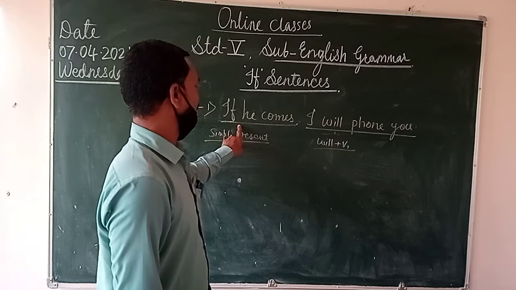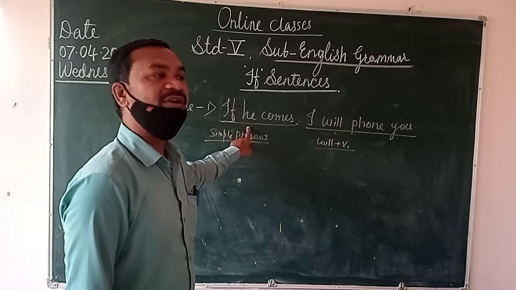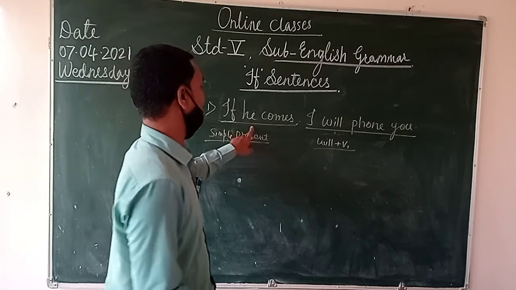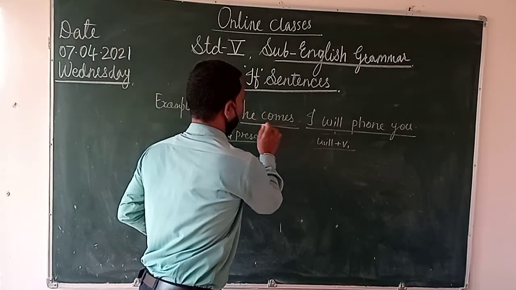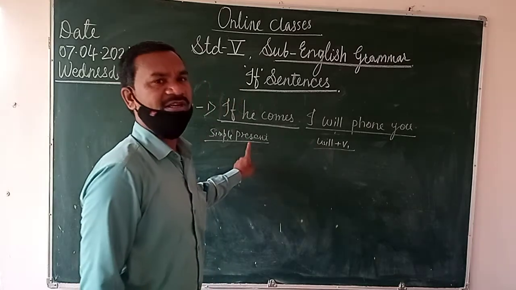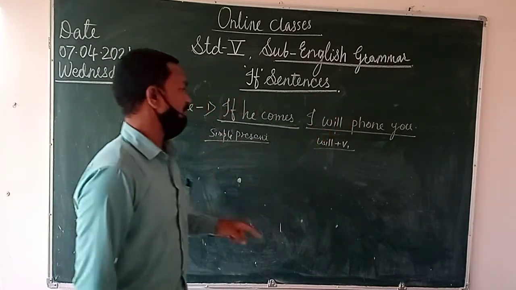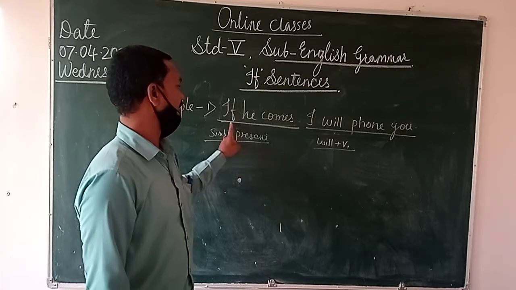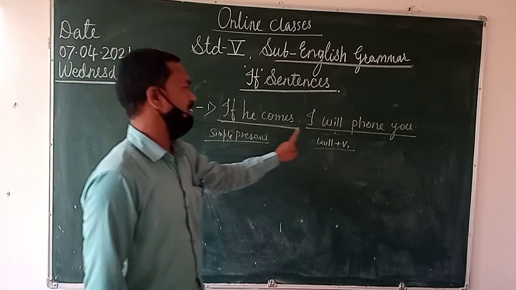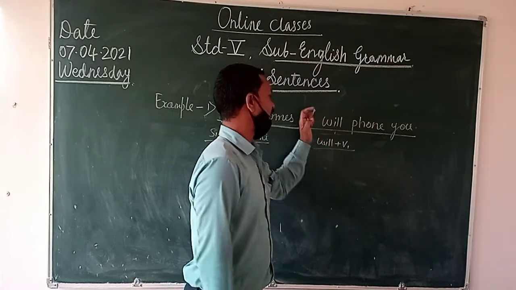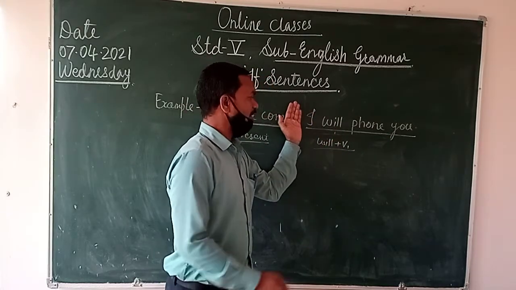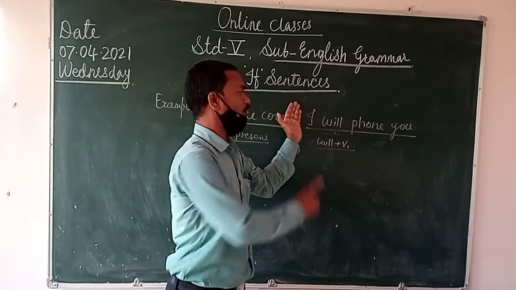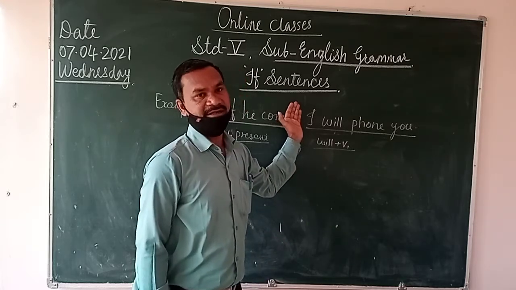Sir already said one sentence has two types of sentence. This is the dependent sentence: if he comes, अगर वो आएगा. This is in an improper way, not a complete sentence. This depends on the other sentence, so that's why this is called the dependent sentence. I will phone you, मैं तुम्हें phone करूँगा. Subject plus verb plus object, so this is the main sentence.